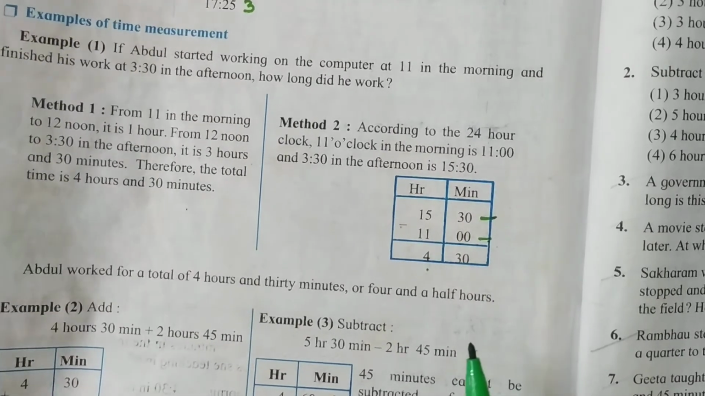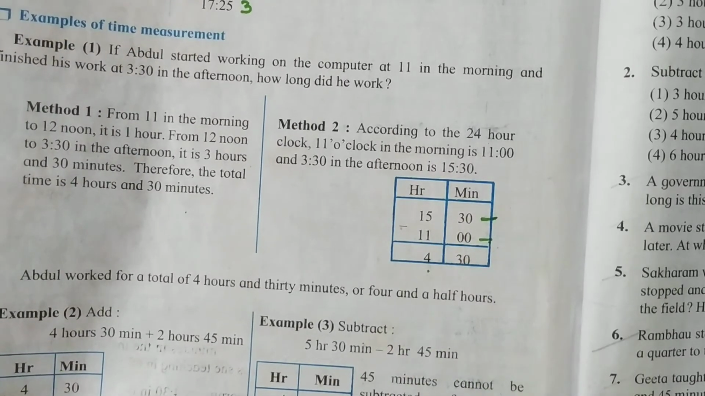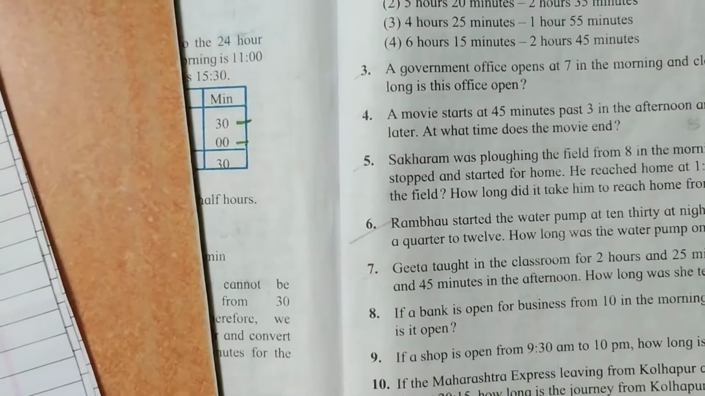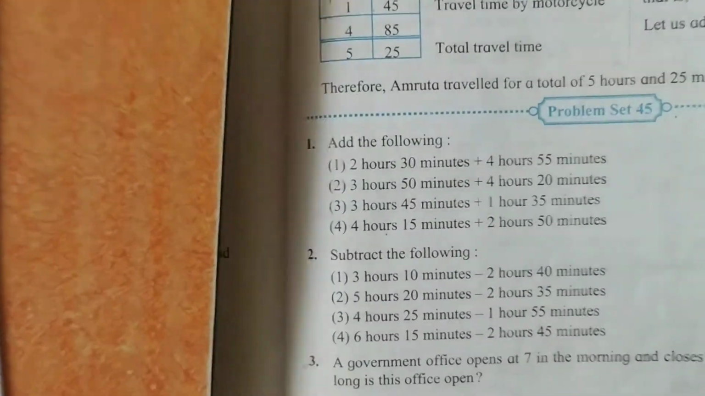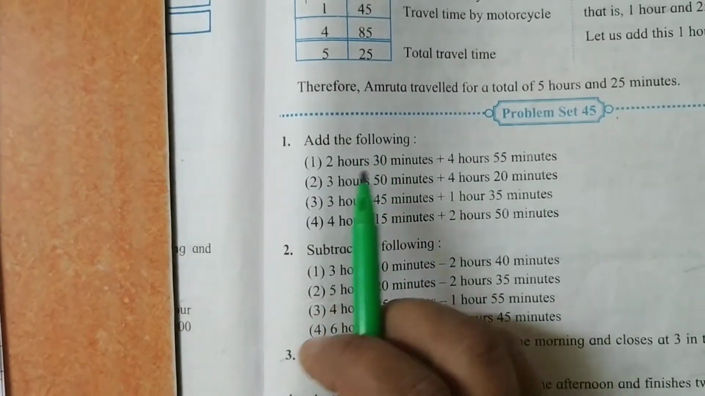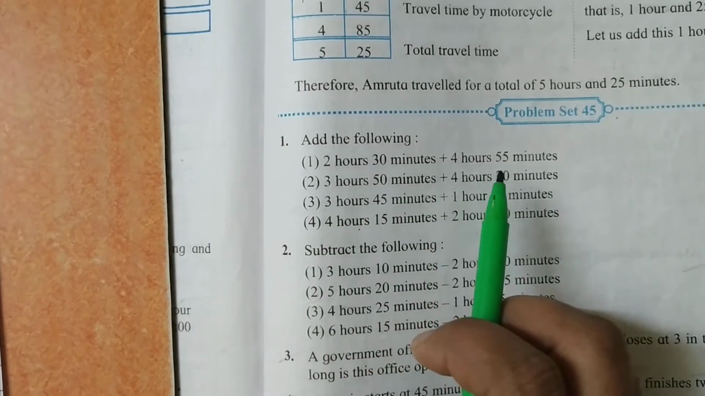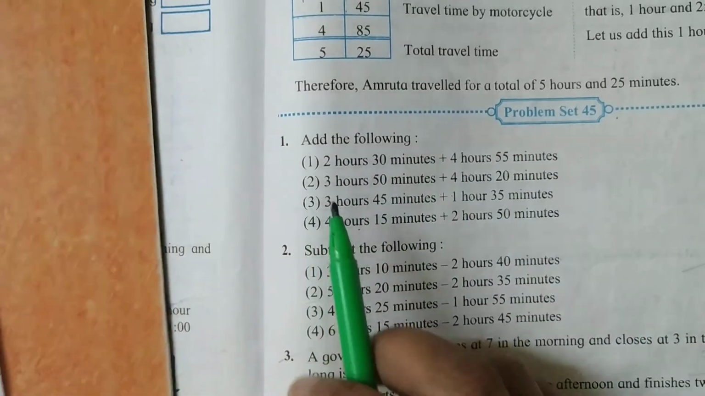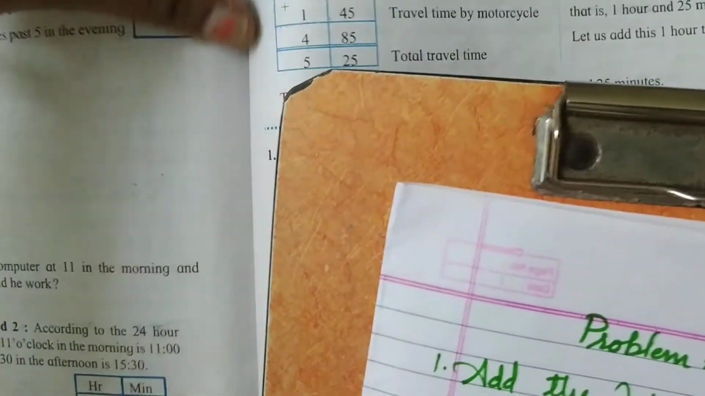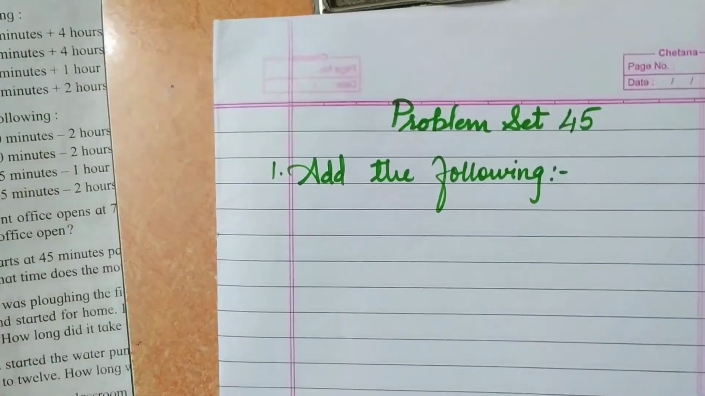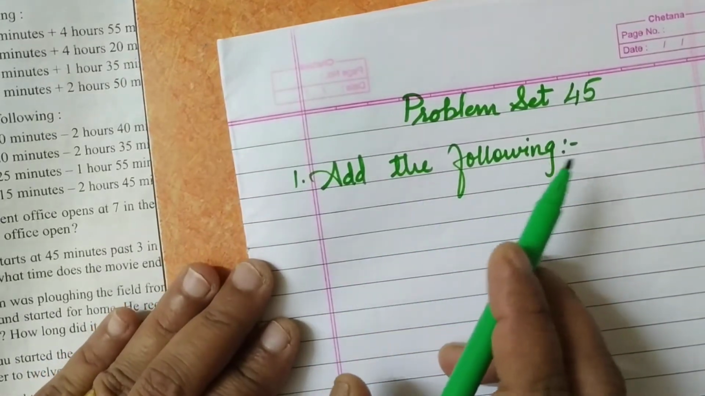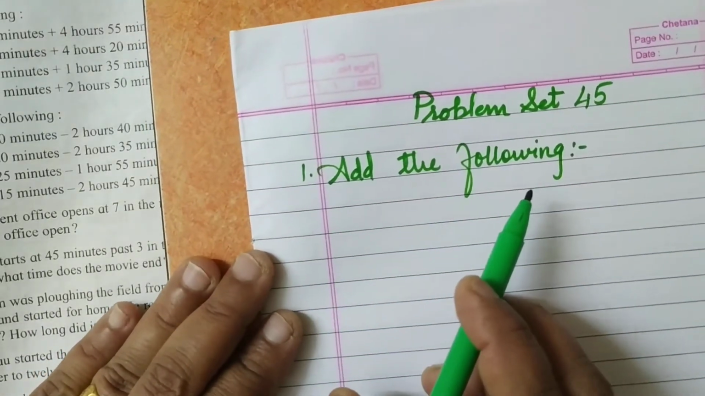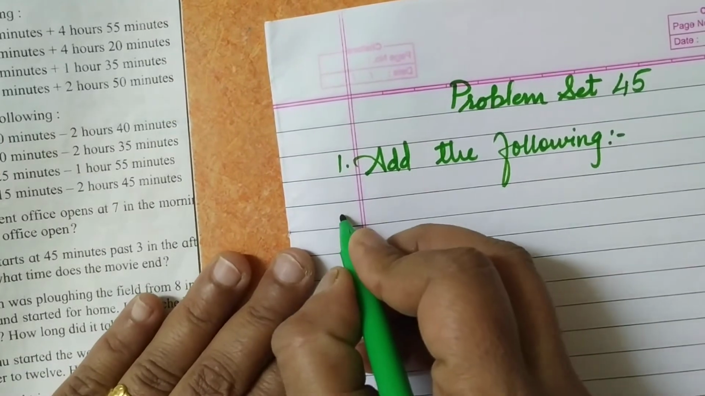So we'll see how to do the addition and subtraction and how to convert the time. We have to see the problem set 45 from your textbook. Okay, we have to add the following: 2 hours 30 minutes plus 4 hours 55 minutes. We will learn to add the time. Adding time is not like your usual addition. So we will write down the question, problem set 45, add the following.